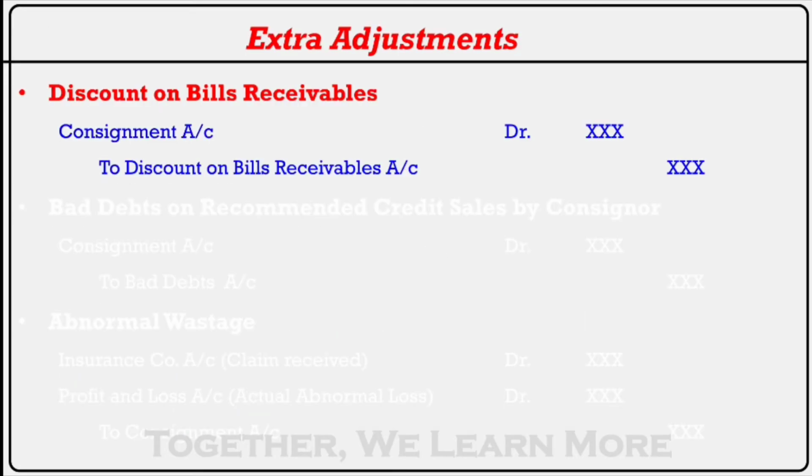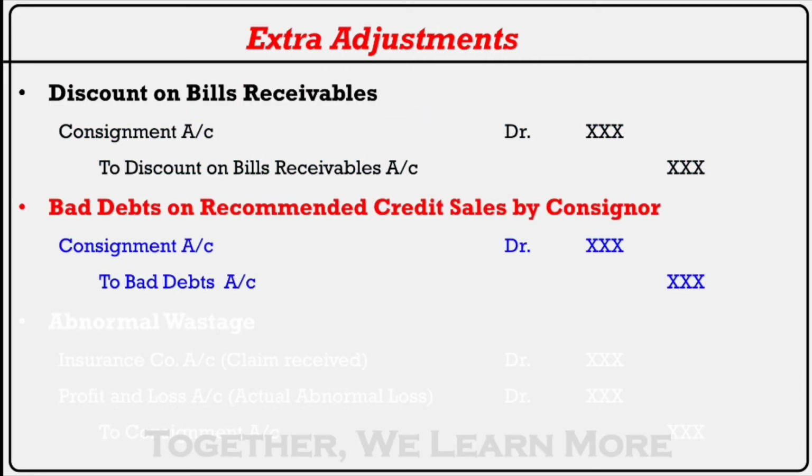Moving towards discount on bills receivable, that we have done early. Consignment account debited to discount. Now if any bad debts are there, in future we'll do example કે જેમાં આપણી પાસે બેડ ડેપ્ટ વાળો કન્સેપ્ટ હોય.